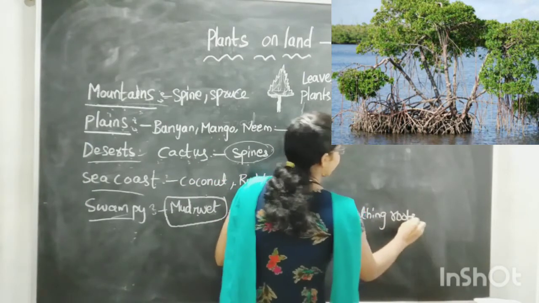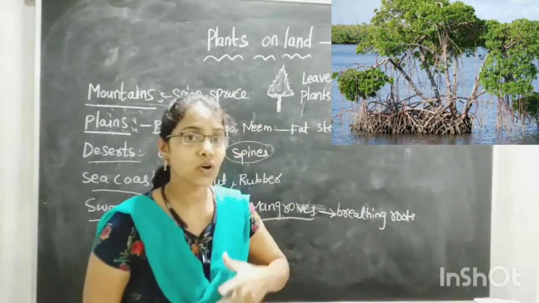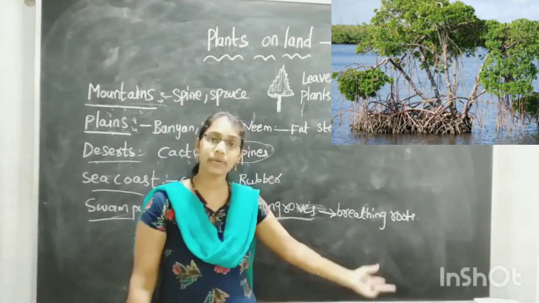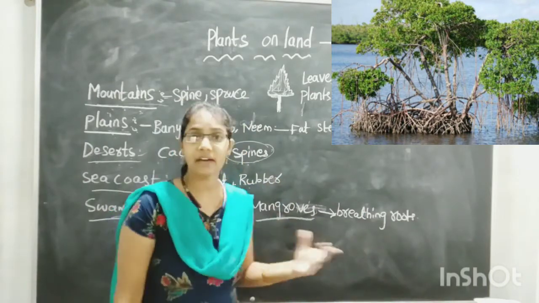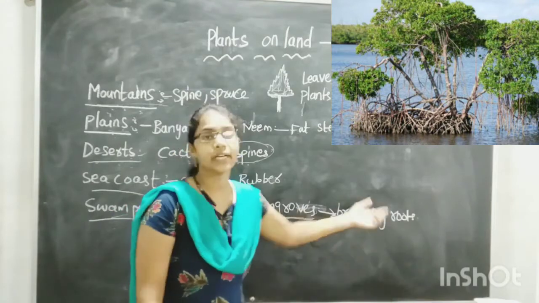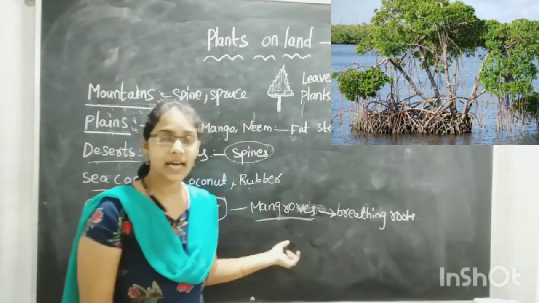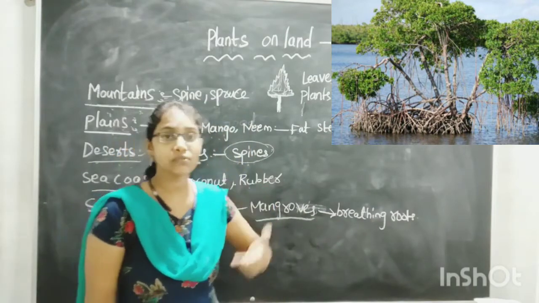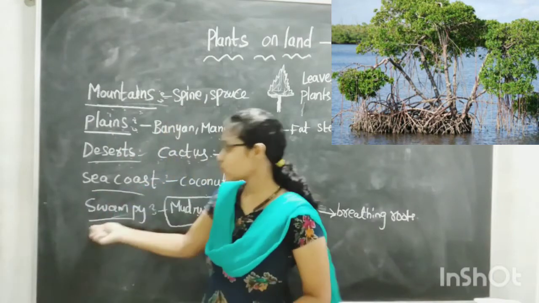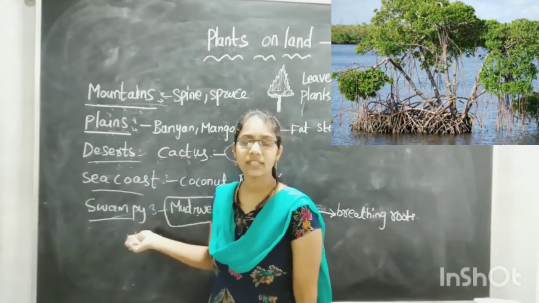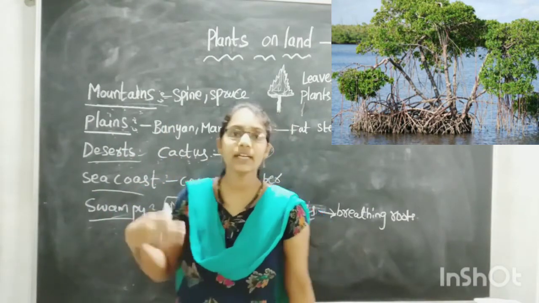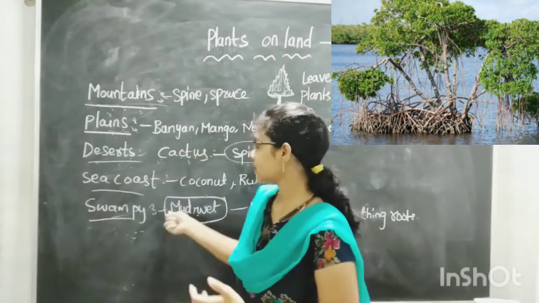They are called what? Breathing roots. These mangroves have breathing roots as a special feature to survive in swampy land, the muddy and wet area.